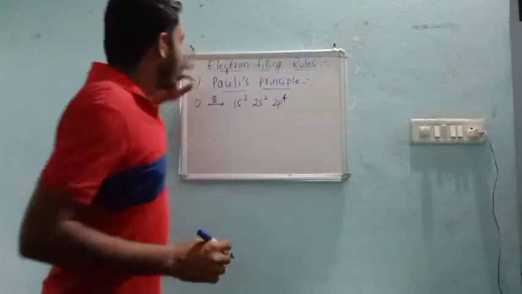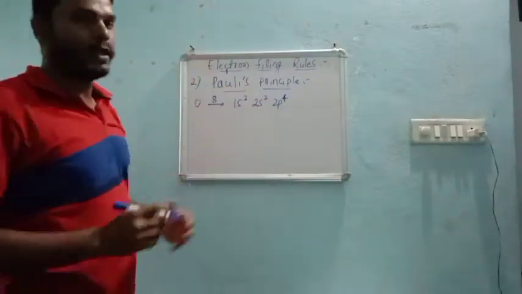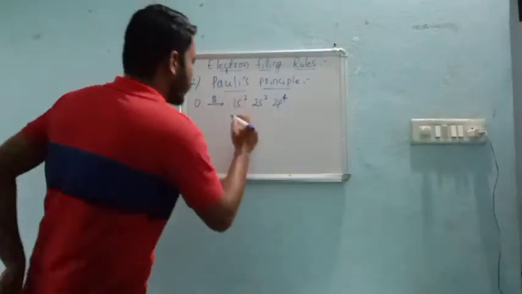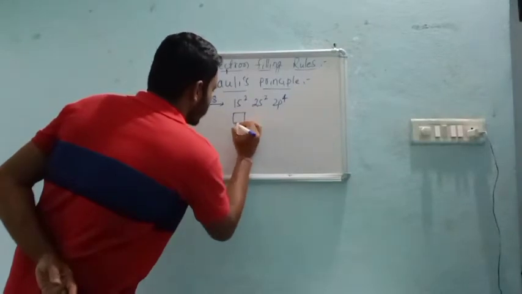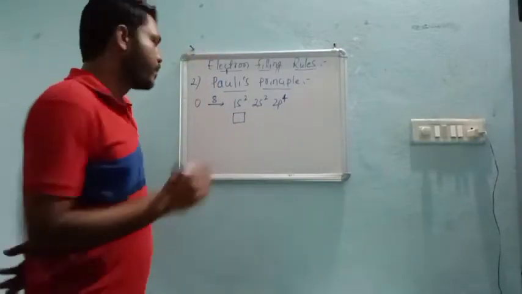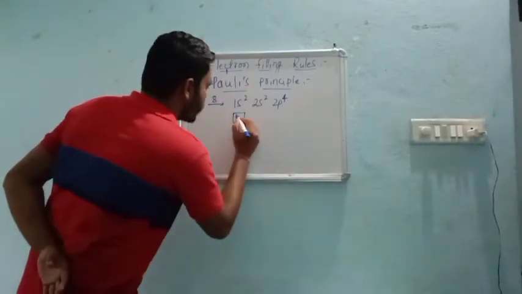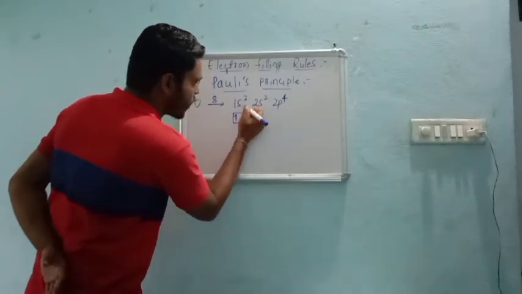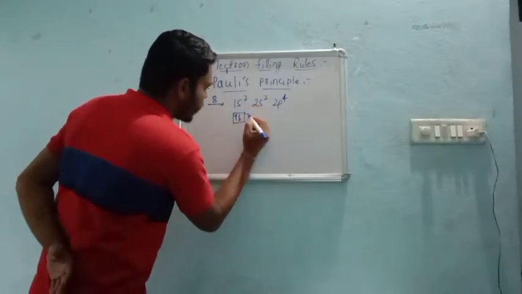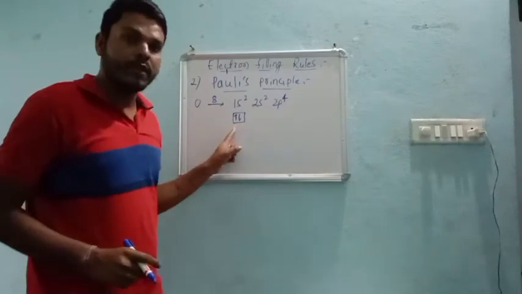Now, how to write the orbital diagram according to Pauli's rule, right? He said the electrons should be 2: 1 electron and 1 more electron with their opposite spin.